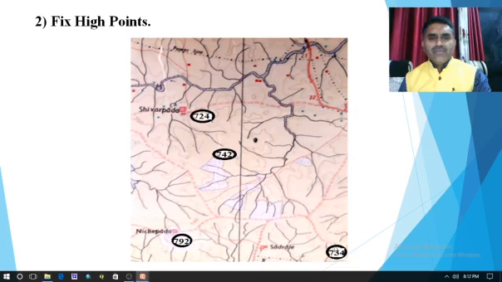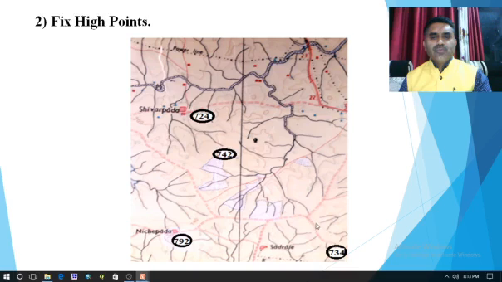If we find the high points, we come to know that 734 meters from mean sea level is the high point in this corner, and the next point is 792 meters in the left hand side corner. The next point is 742 and the last point is 724.